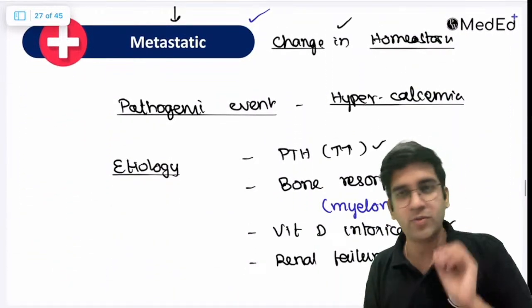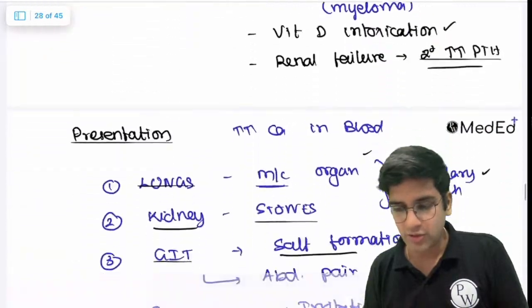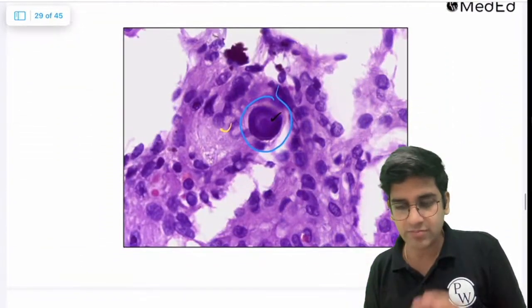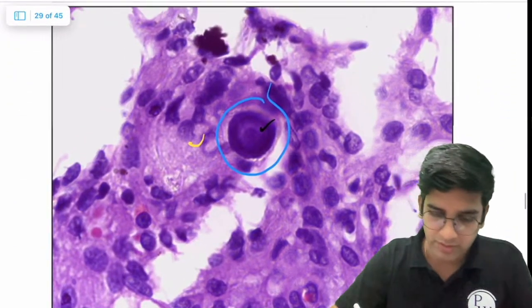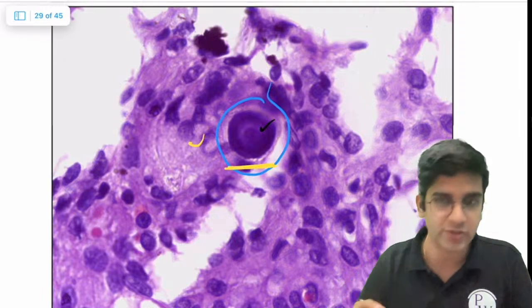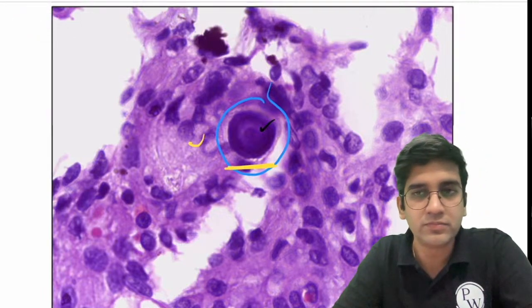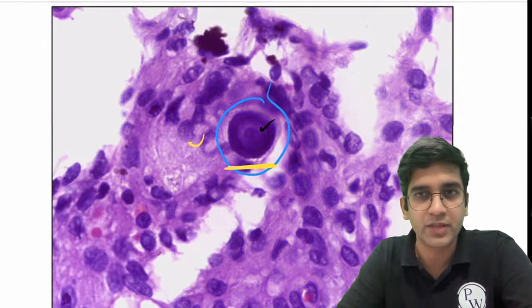We know dystrophic, we know metastatic. I have to diagnose. I'll show you calcium in your microscopy. This is how calcium looks in microscopy. Pink or blue? What comes to your mind? Pink in color or blue in color? It's definitely bluish in color, right?